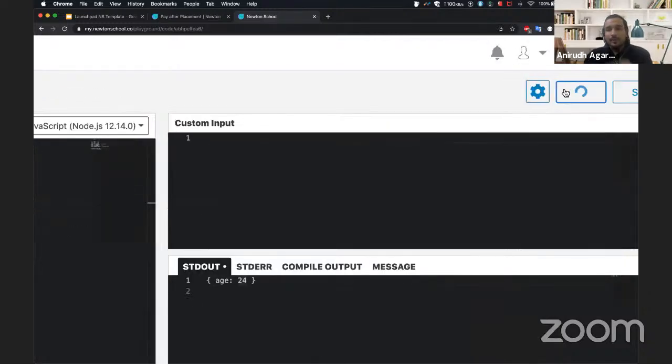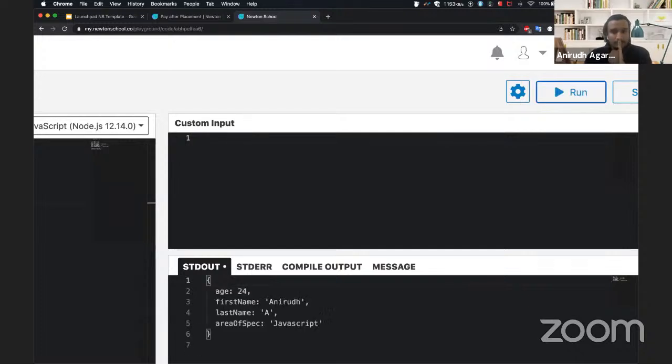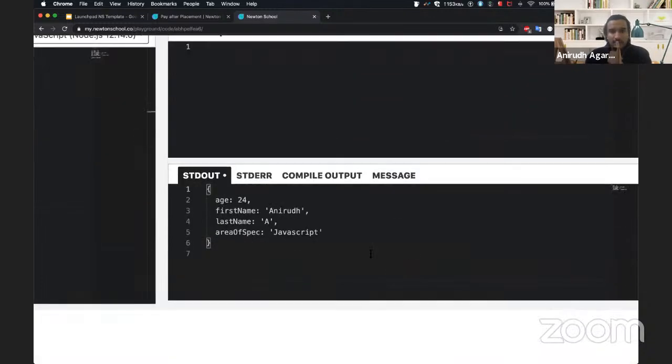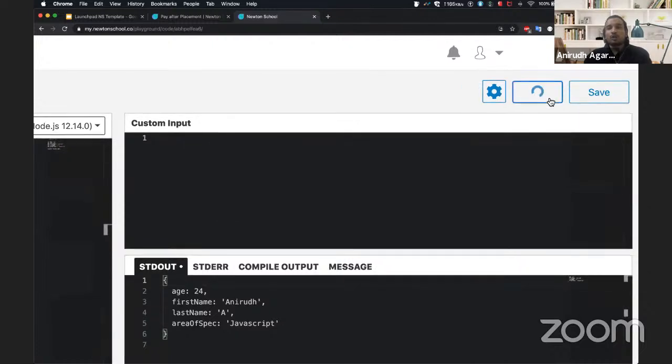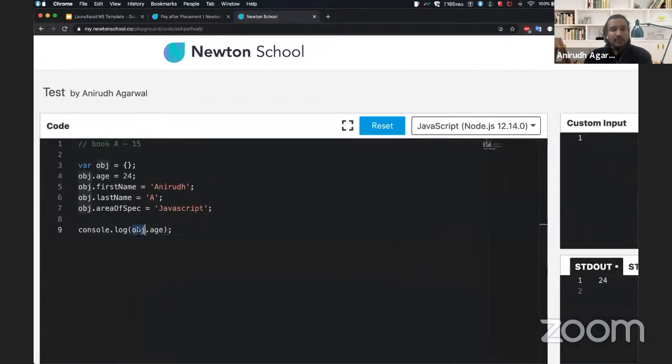And then when I try to print it, that's it. It just created an object. It just created and put all the values in it, right? So now if I want to access just the age, let's say I created and I just want to access the age of it, I'll say obj.age. So it's a dot operator. It's also called a reference operator. So it basically refers to the object, and whatever key is given, it will just take that key and it will put it here.